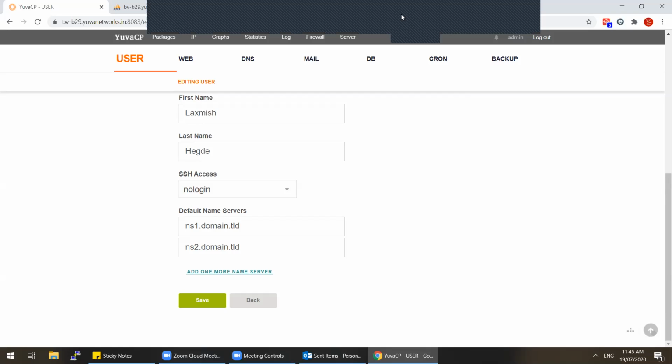In cPanel you have to create it. There is no API as of now, but let me check that, sir. Because he showed me, he did it from the command prompt. We can run that command and create it.